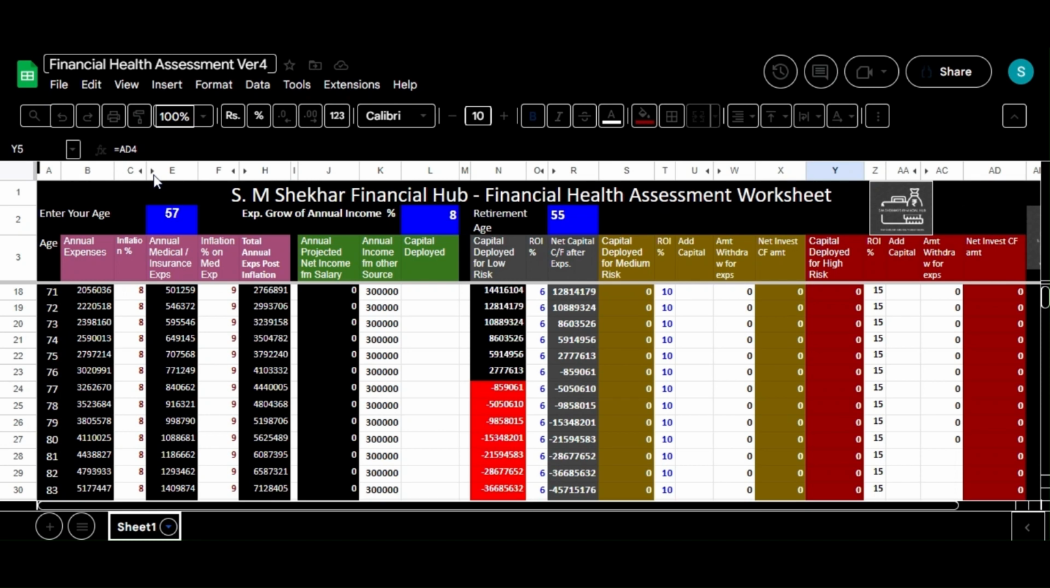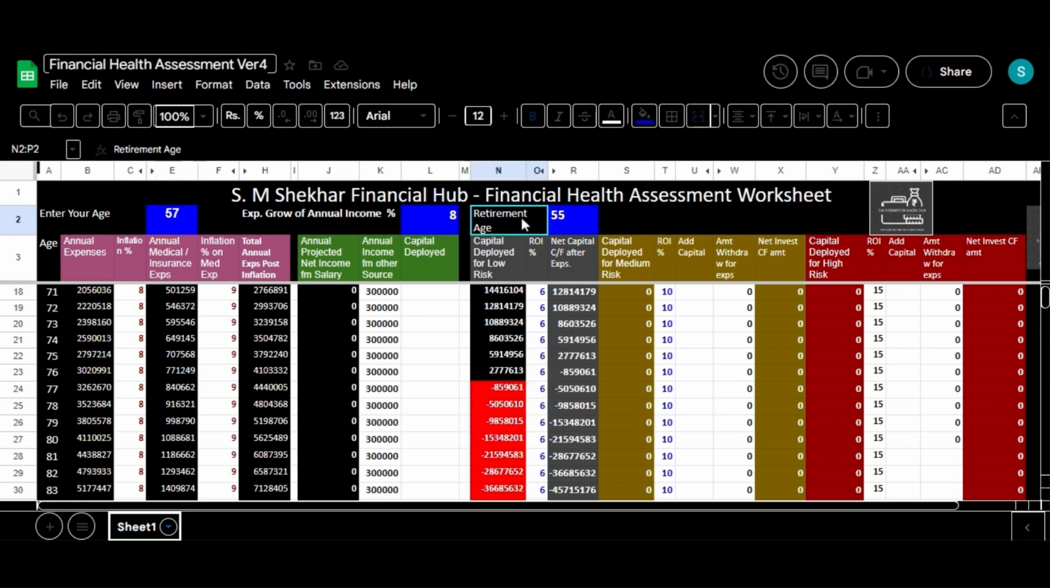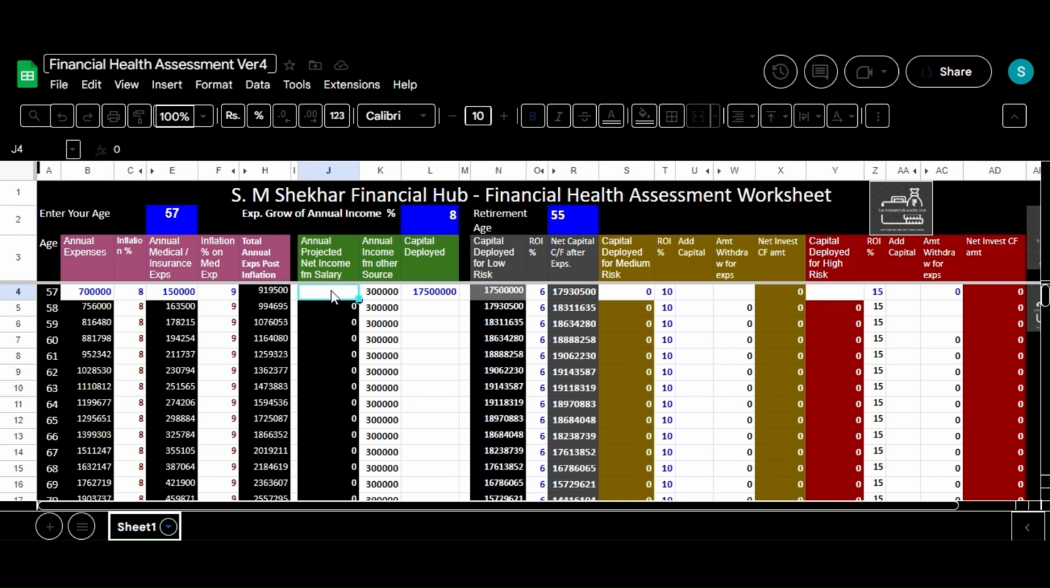Let's now take the second scenario. Age of the investor is 57 years. He has already taken his retirement. Hence there is no annual income expected from his salary. His annual expenses are 7 lakh rupees. He is considering an inflation rate of 8%. His annual medical expenses are 1.50 lakh rupees. He is considering an inflation rate of 9% on medical expenses. His income from other sources is 3 lakh rupees.